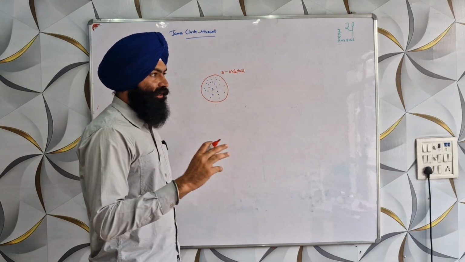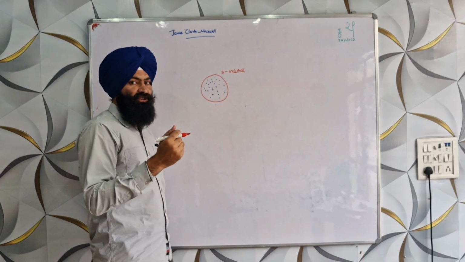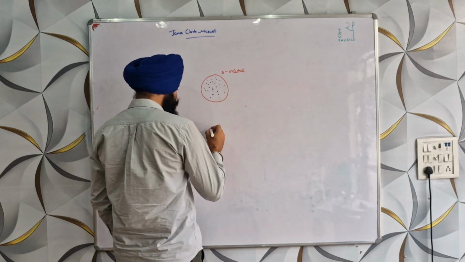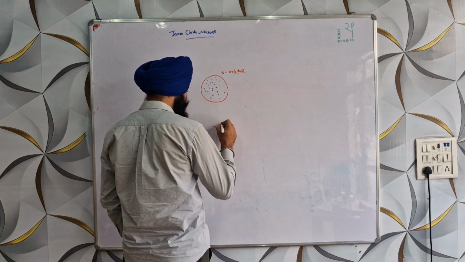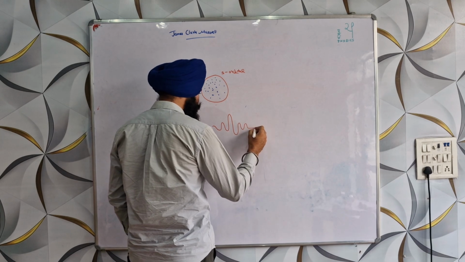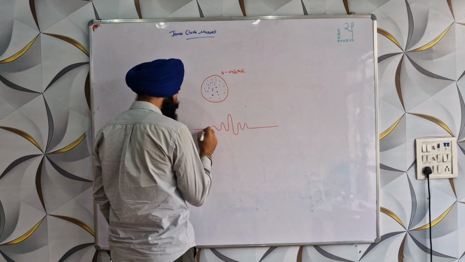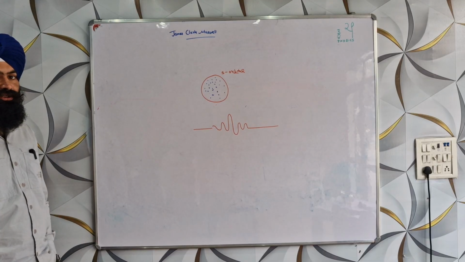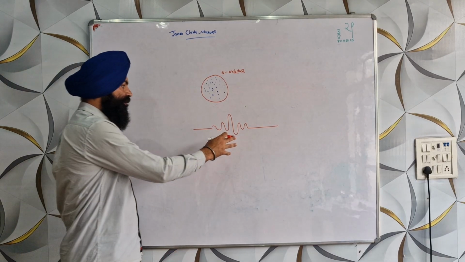A wave packet is a superposition of many waves that is confined in a region. So this is a wave packet and actually this is an electron.